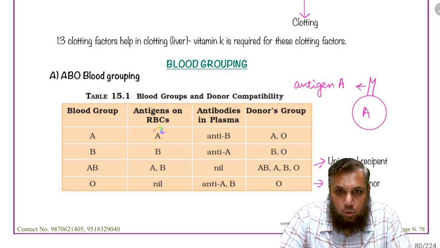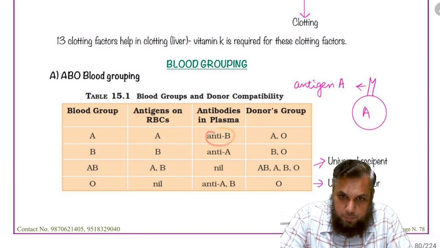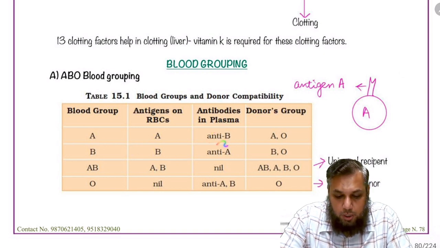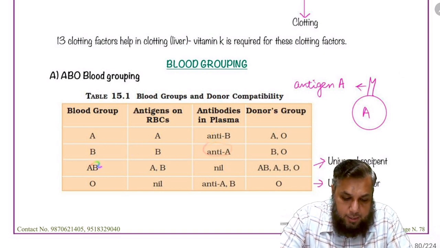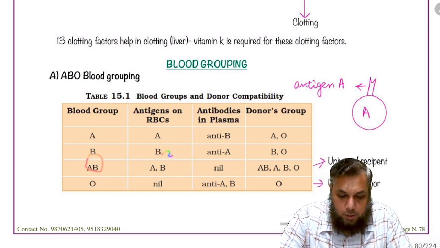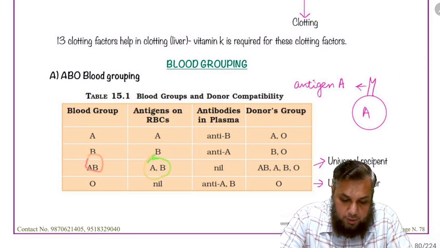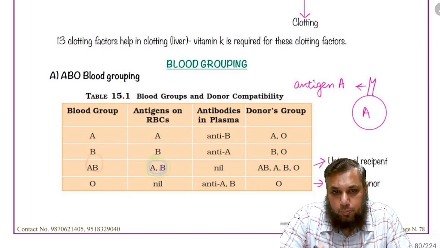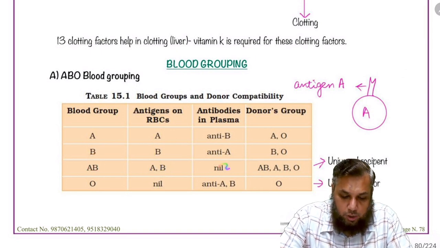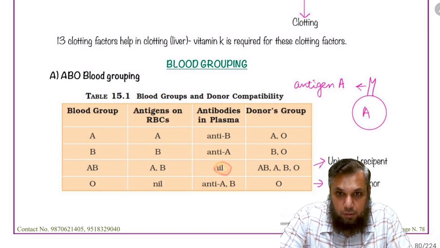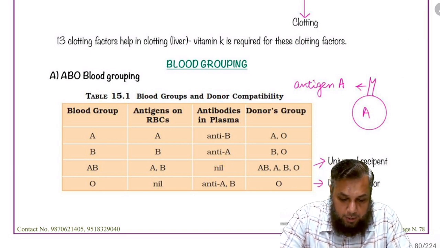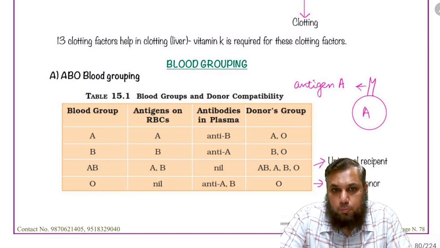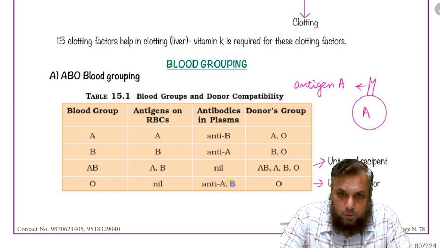Now, when a person has blood group A, he will not produce antibody A, but he can produce antibody B, whereas a person with blood group B can produce antibody A. As the person with blood group AB has both the antigens, he will consider these two antigens as self, so he will not produce any antibodies against A and B. So the number of antibodies in the plasma will be nil for A and B. Then the person with blood group O has neither A nor B antigen on the red blood cell, so such a person will produce both the antibodies, A as well as B.